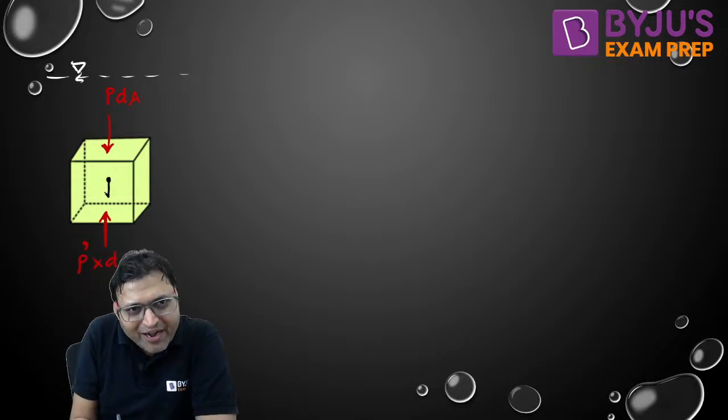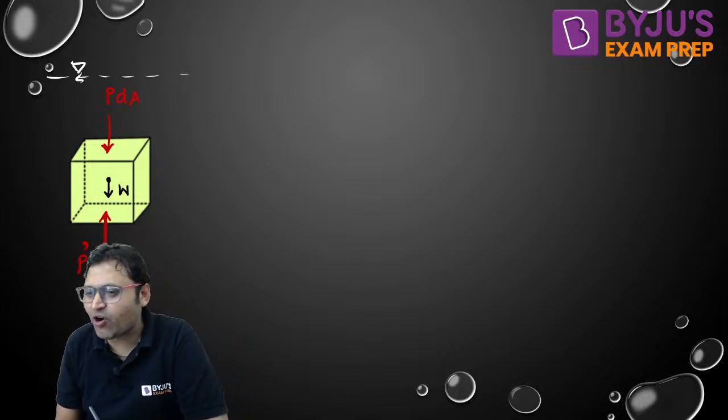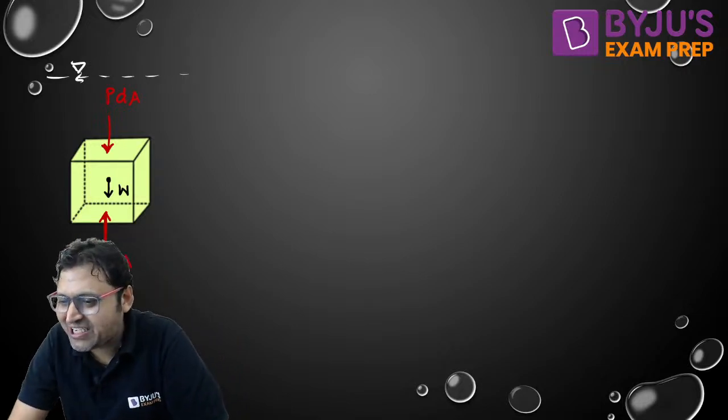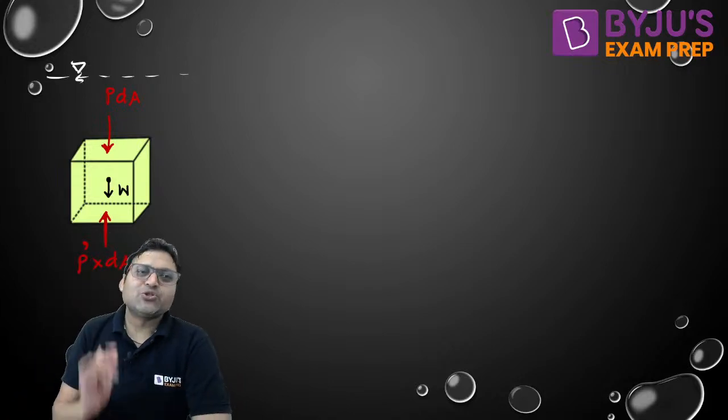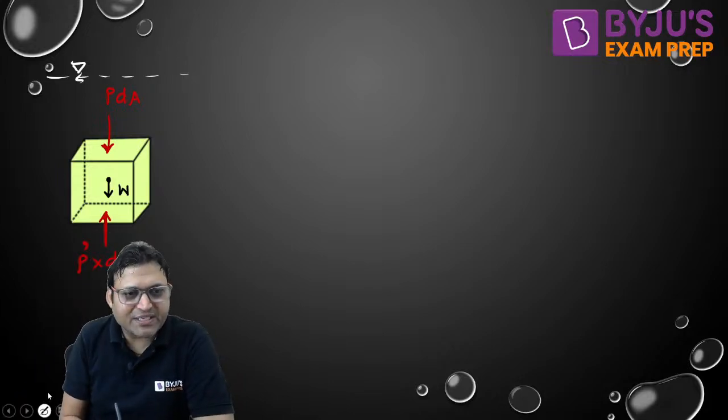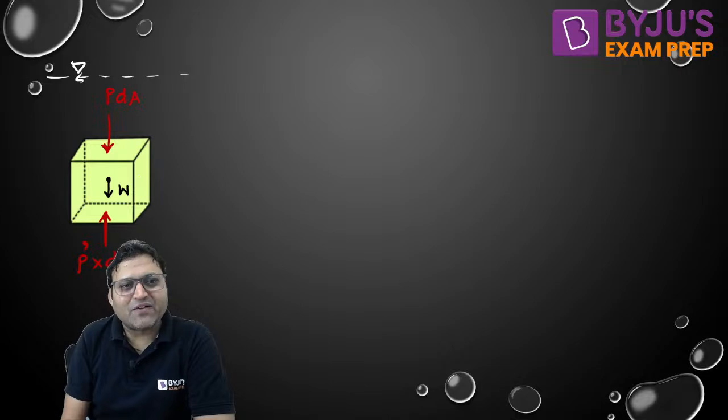Do not forget to mention the weight of the fluid element, which always acts in downward direction. So other than the pressure forces, there will be weight of the fluid element which is acting